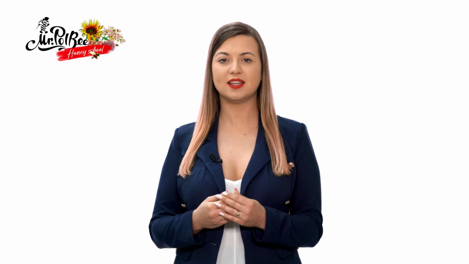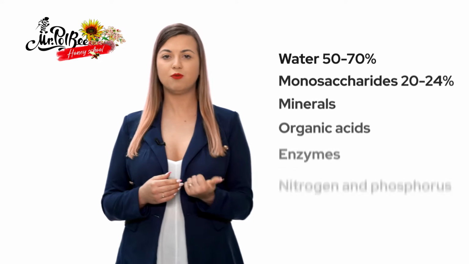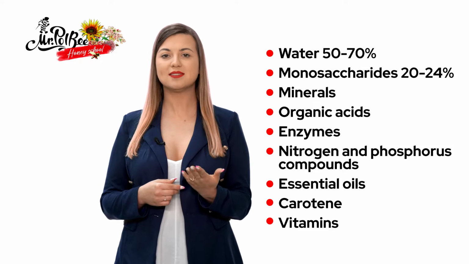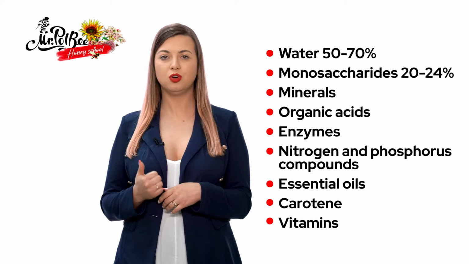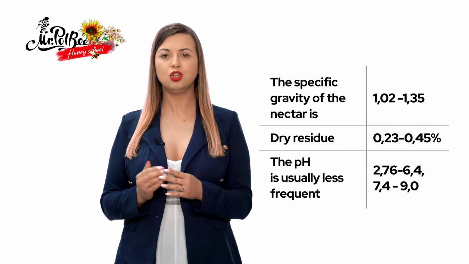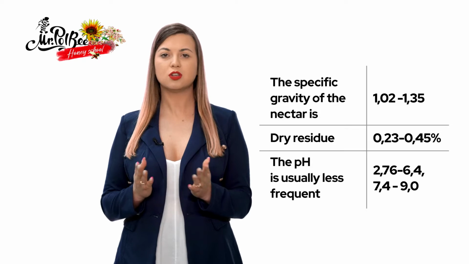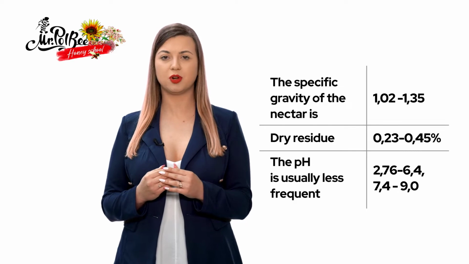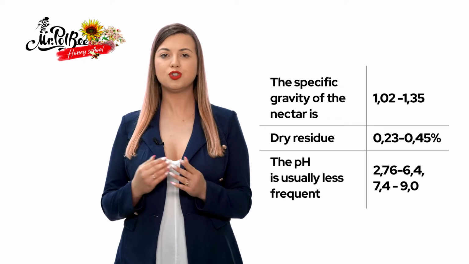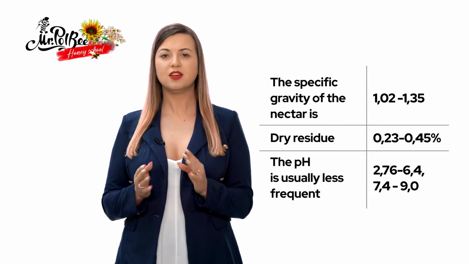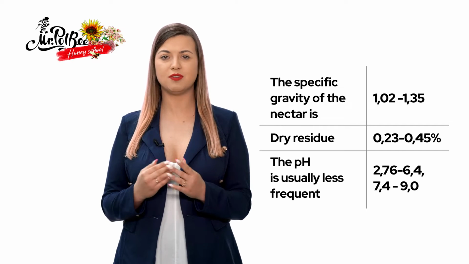Here are the main features of nectar. The nectar contains water, monosaccharides, minerals, organic acids, enzymes, nitrogen and phosphorus compounds, essential oils, carotene, and vitamins. The specific gravity of the nectar is 1.200 to 1.350. Dry residue 23 to 45%. The pH is usually 2.76 to 6.4, more rarely 7.4 to 9.